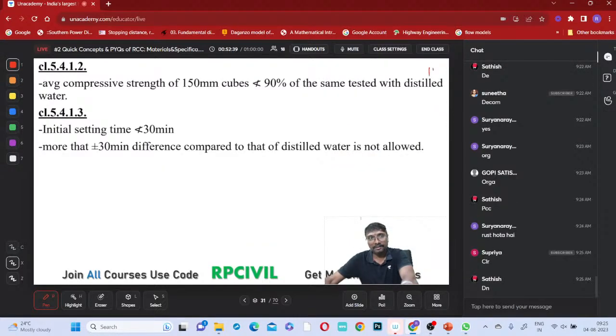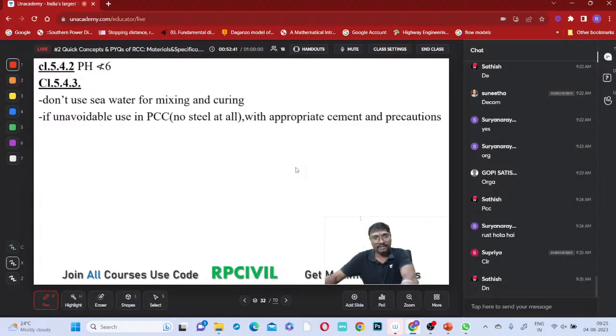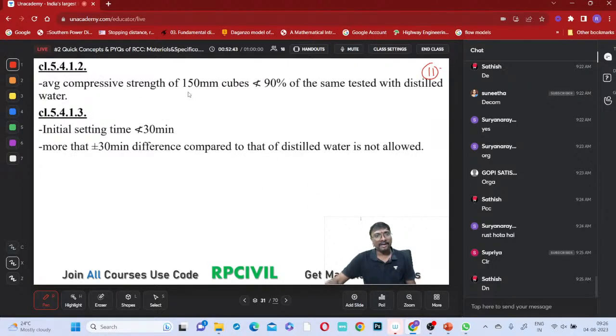Right. So this is the last point. The average compressive strength of the 150 millimeter cubes should not be lesser than 90% of the same tested with distilled water, right? If you want to use this water, distilled water is taken as the reference.